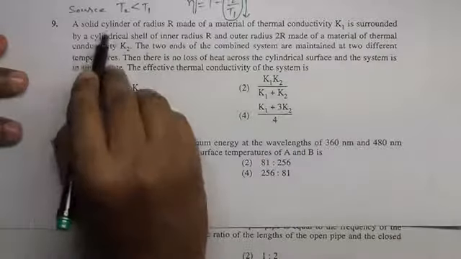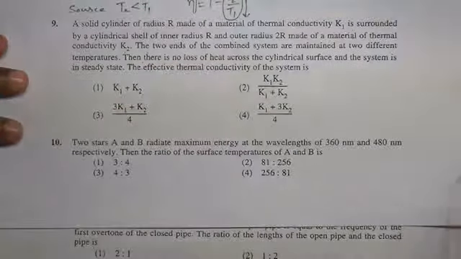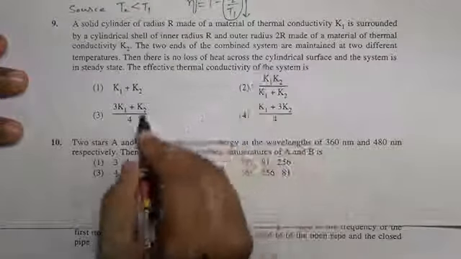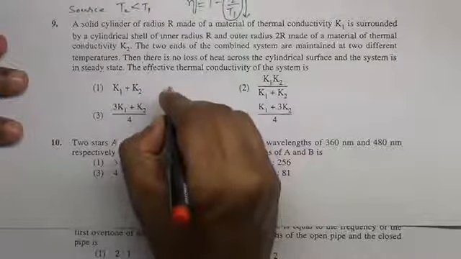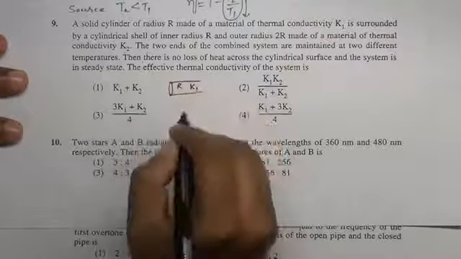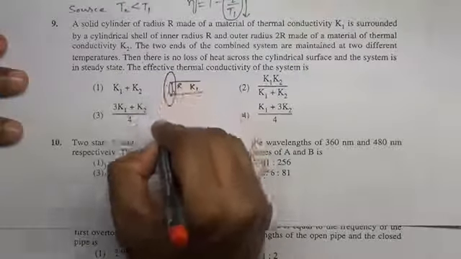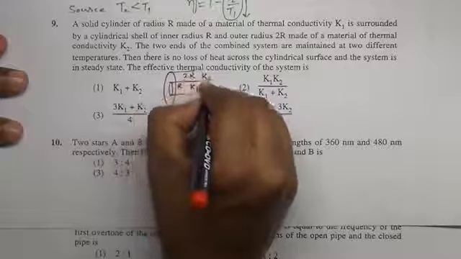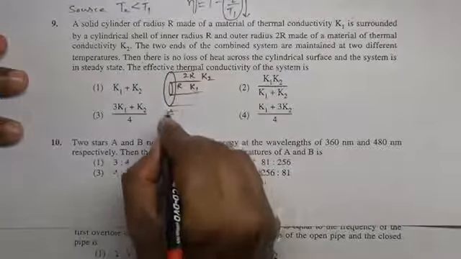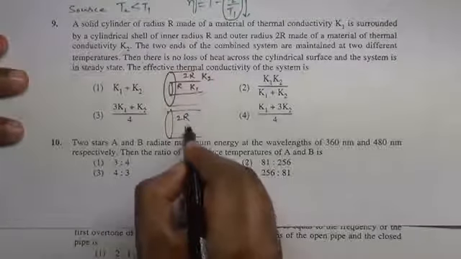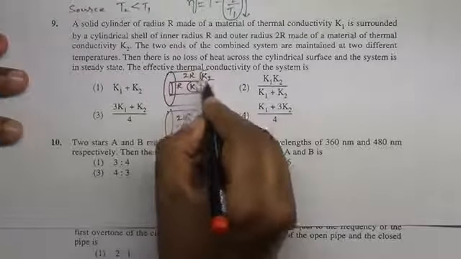Ninth, a solid cylinder of radius r made of material of thermal conductivity K1 is surrounded by a cylindrical shell of inner radius r and outer radius 2r. The diagram is something like this. There is a cylinder with radius r, thermal conductivity K1, and an outer crust with radius 2r, thermal conductivity K2. Now these two are replaced by a single material of radius 2r and thermal conductivity K. What is the relation between K, K1 and K2?